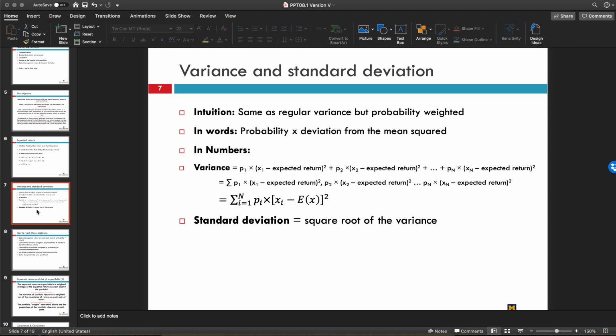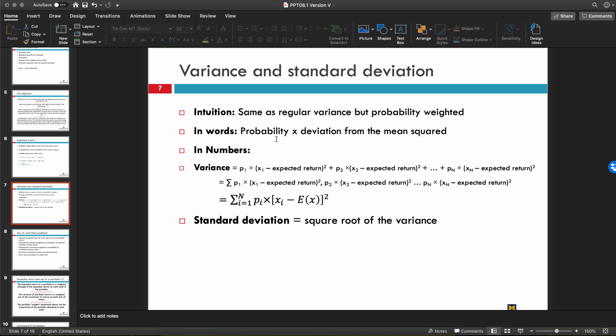All right, variance and standard deviation. We went over this the last time we had a class, but let's just go over it again. So the intuition is to think about the regular variance that we talked about before. Variance is how much a return varies from year to year. So the stock may have a large variance, which means that it bounces around a lot. There's a lot of noise. We don't know what's going on. A low variance means it's very, very predictable and common. There's not a whole lot of change from year to year.